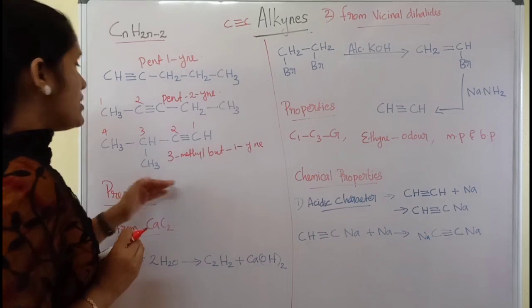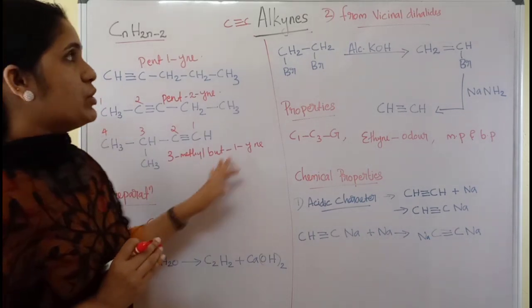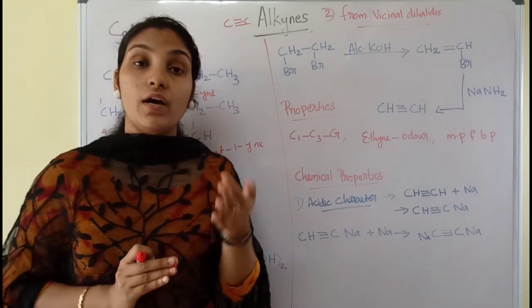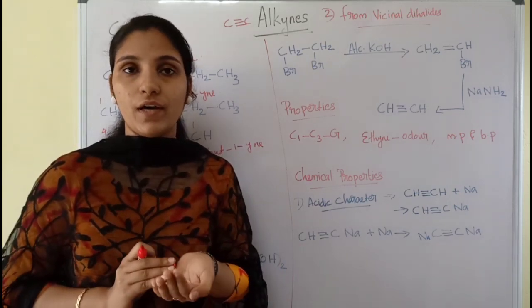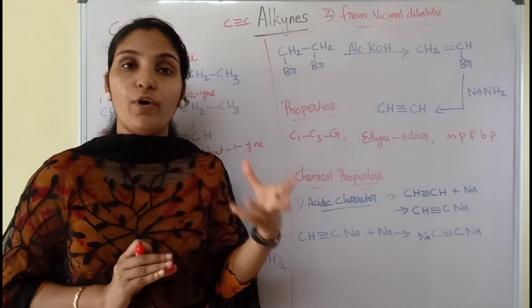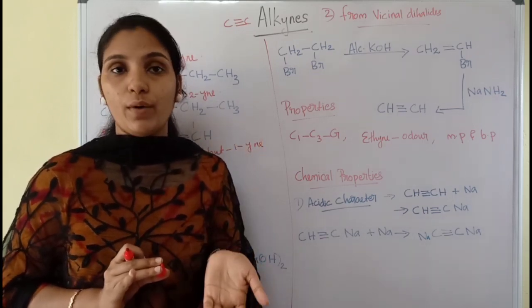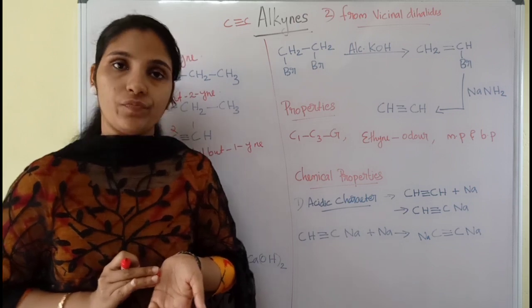Next we can understand one more thing. A triple bond will definitely exhibit sp hybridization. And the bonds present in a triple bond are 2 pi bonds and 1 sigma bond.